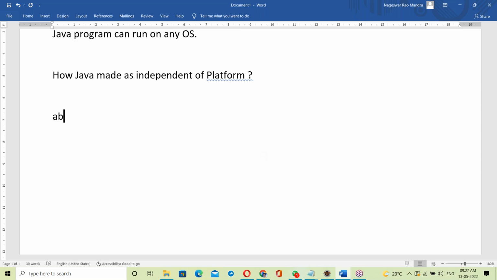First of all, let us see about the exe file. Here is a question for you guys. An exe file prepared on Windows OS, can I run it on Linux OS?